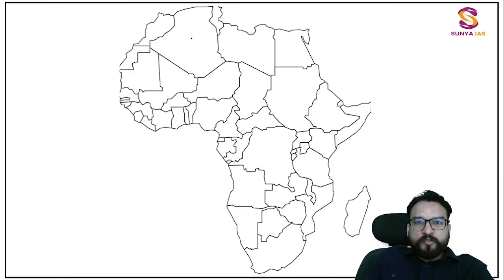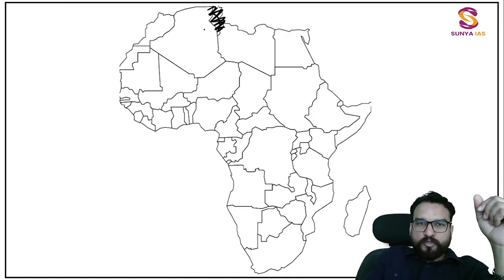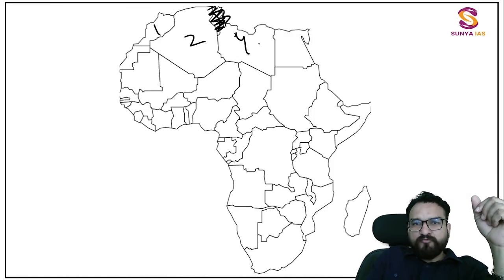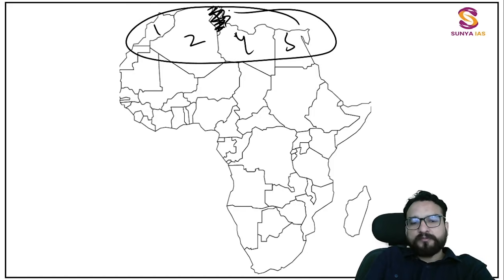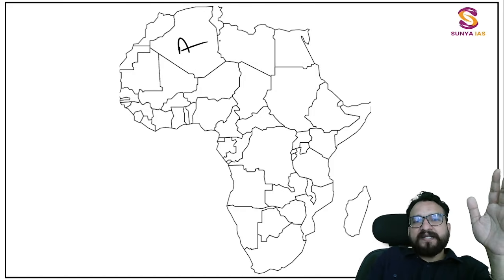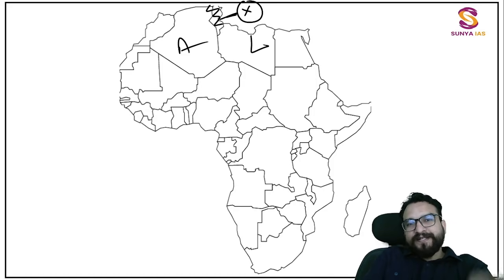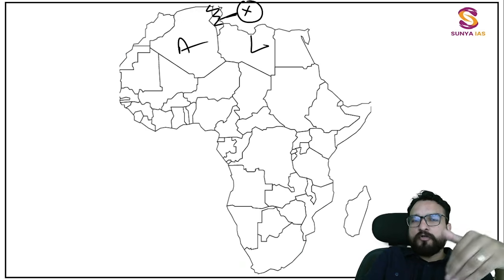Don't forget about this Tunisia over here, guys. This is a small country. So 1, 2, 3, 4, 5 countries you are seeing on the top. Whenever you remember Algeria and Libya, don't forget Tunisia, because this is the confusing area over here. Okay, now let us see and explore. We will not move forward yet.